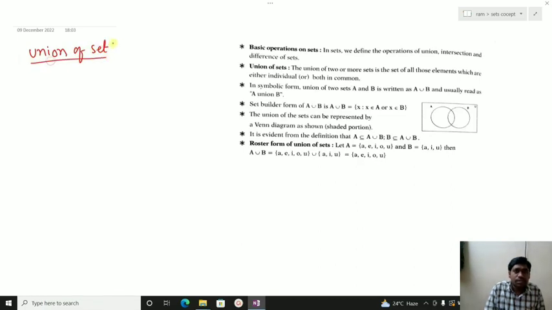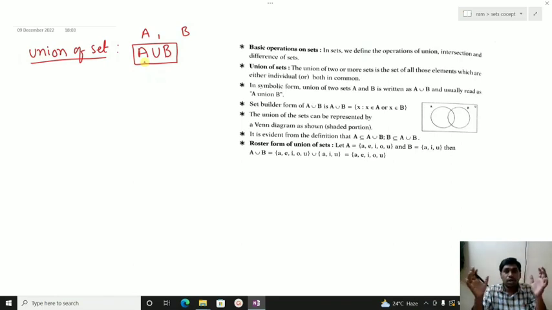If there are sets A and B, then the union is represented as A union B. You can understand this word generally: outside, some unions are formed, and those unions work for the people together. All together they work for something. This is what union means. If there are two sets, we combine them and write it, and that is the union of sets.